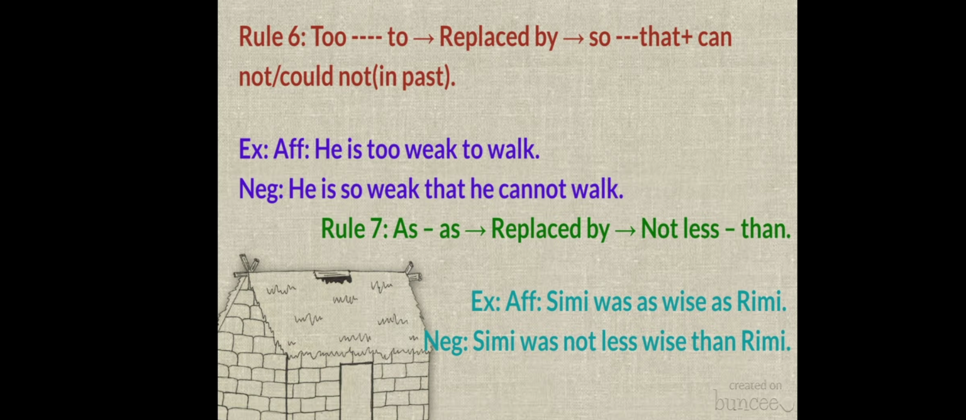I think one more thing you have observed here, that "Simi was as wise as Rimi" is written in positive degree. Just recall the degrees of comparison you have read. So this sentence is in positive degree, and "Simi was not less wise than Rimi" is in comparative degree. So I hope you understood that by changing the degree of comparison also, we interchange or transform the sentences.